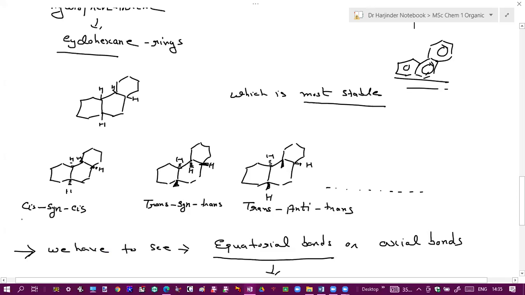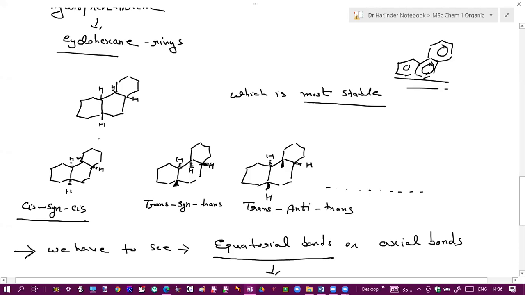What about cis, syn, cis? Is it optically active or not? Look carefully, does it have any symmetry element?